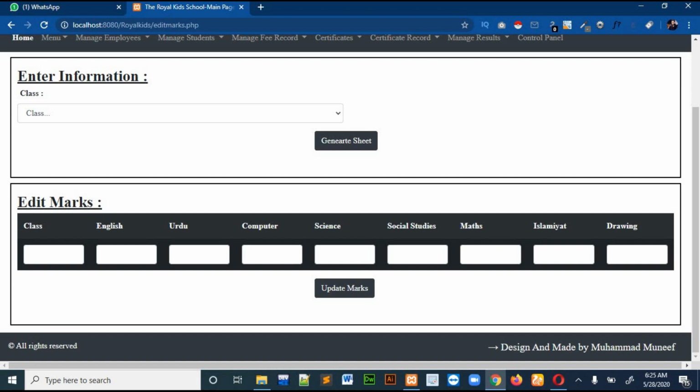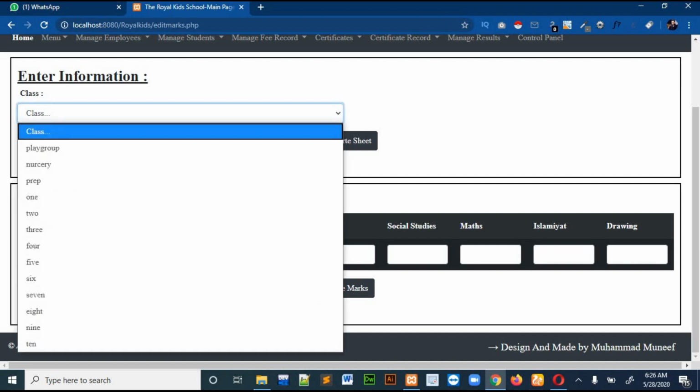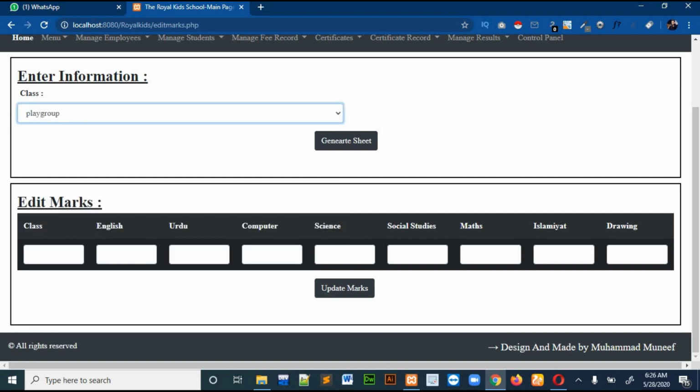But if you want to change the marks of any subject of any class, suppose for the playgroup class, you can see that the class is over here and all the marks for the subjects I had entered in the database are here. If you want to change any marks, suppose you want maths to be 75, then you can write 75 and update marks, and the total marks of maths will become 75.